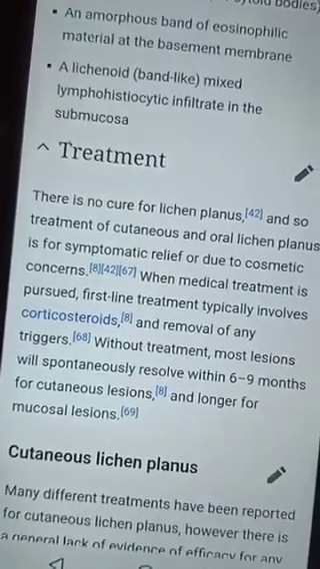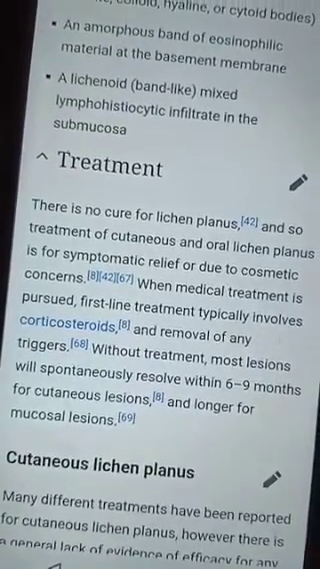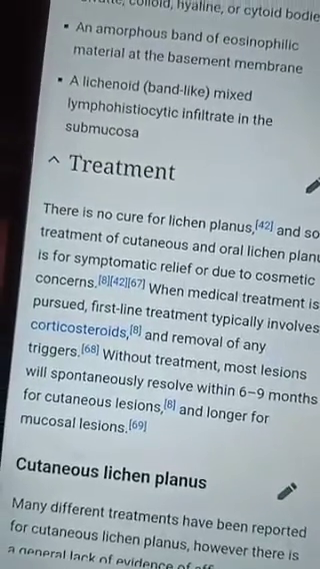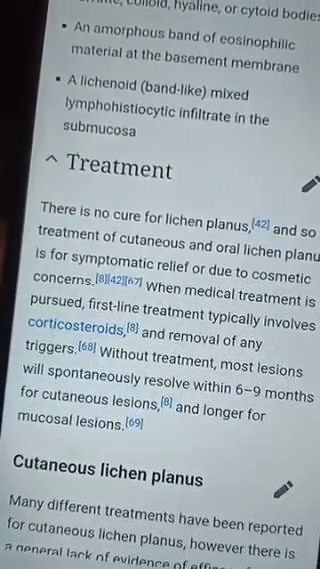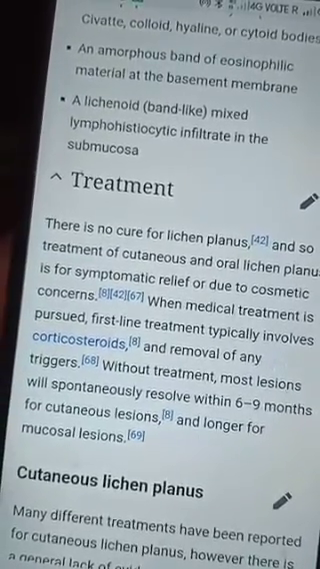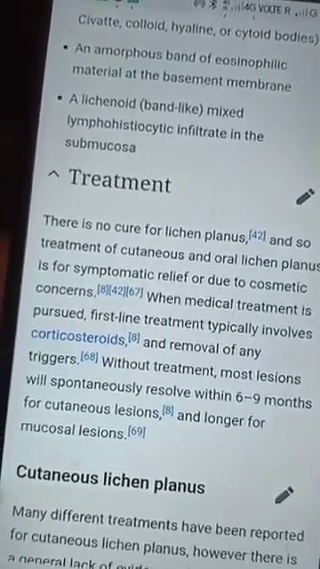There is no cure for lichen planus, and therefore treatment is for symptomatic relief and medical treatment is pursued. First line treatment typically involves corticosteroids and removal of any triggers. Without treatment, most lesions spontaneously resolve in about 6 to 9 months.